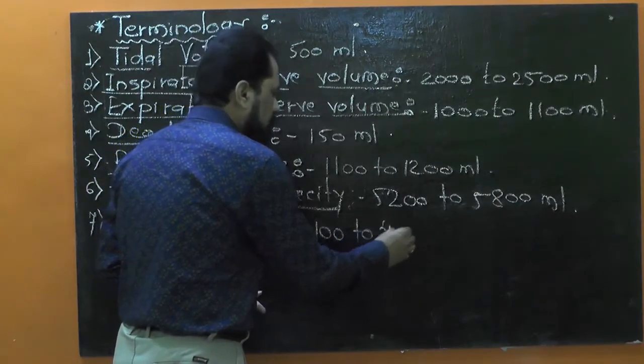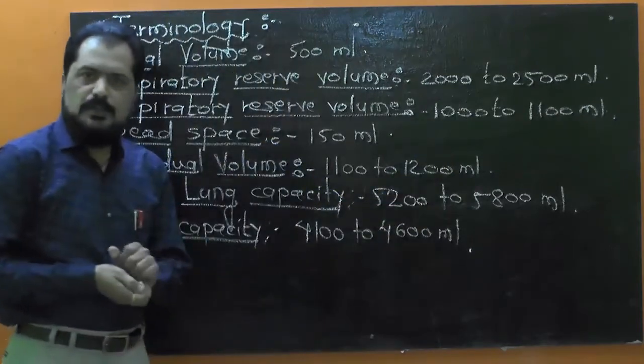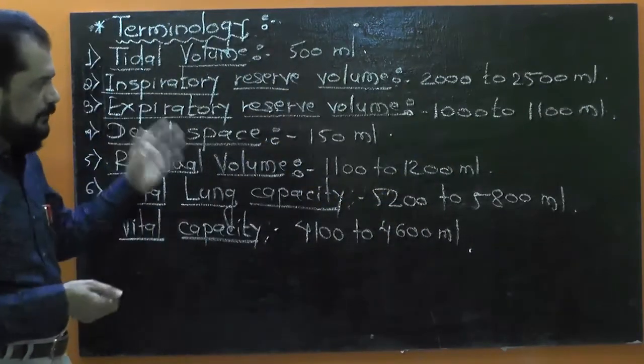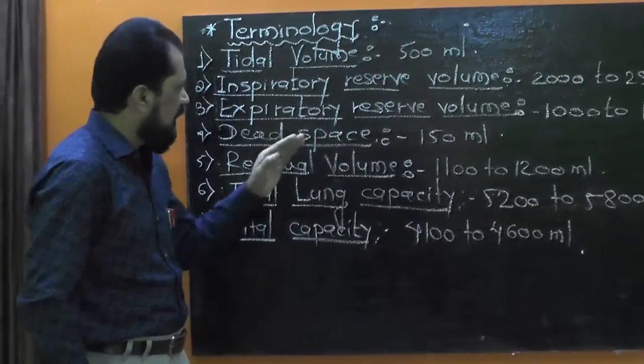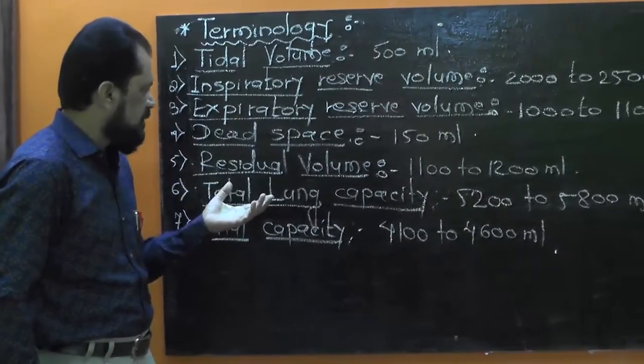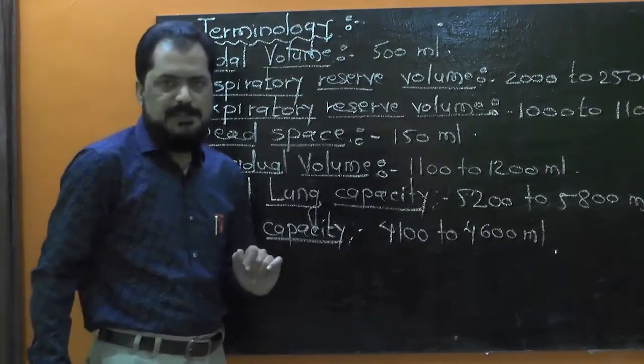Vital capacity is about 4100 to 4600 ml. So here we have studied some of the important terms: tidal volume, inspiratory reserve volume, expiratory reserve volume, dead space, residual volume, total lung capacity and vital capacity.